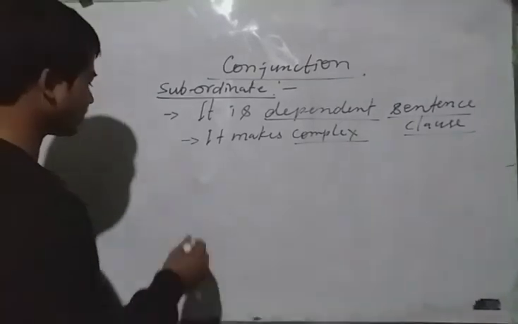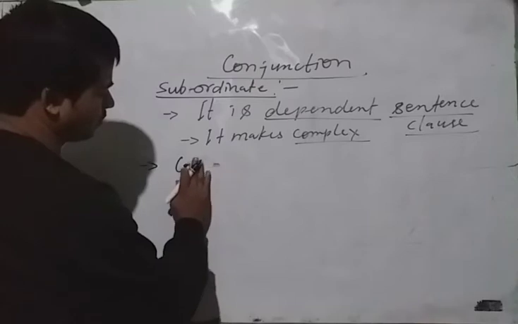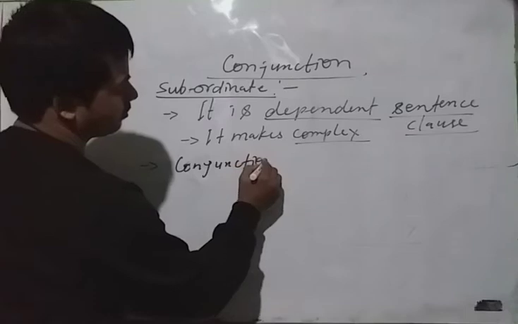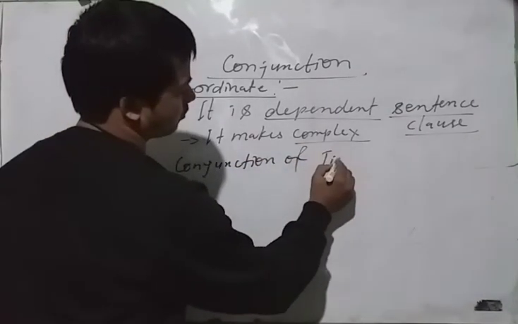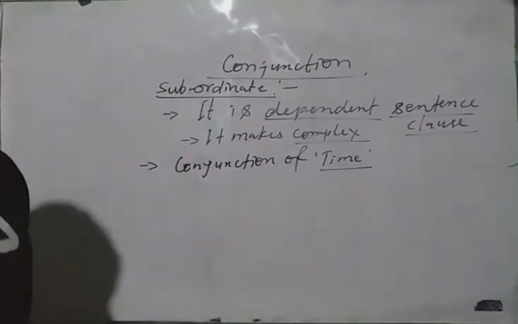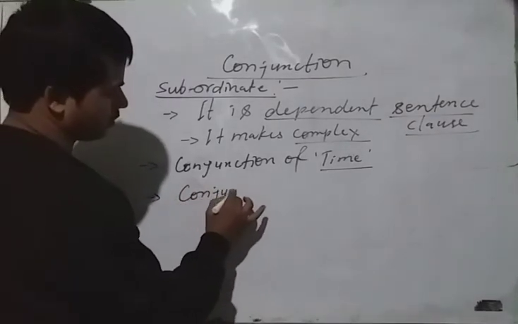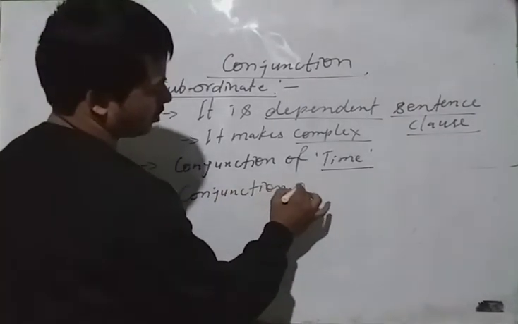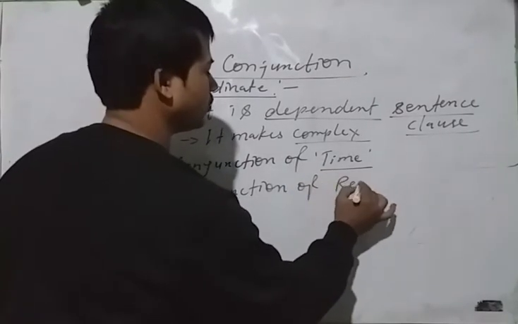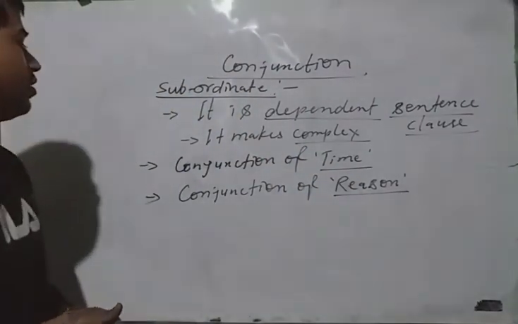First we know the conjunction of time. Then we can say conjunction of reason. Look at this.